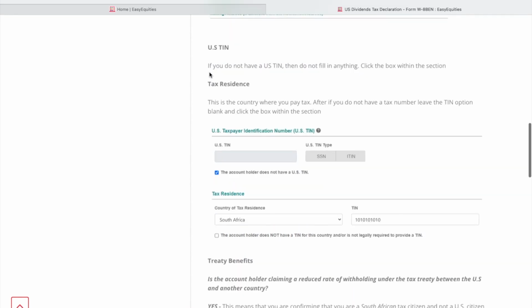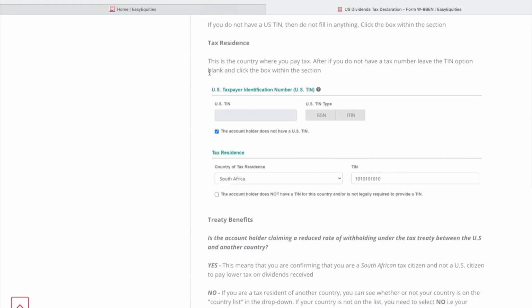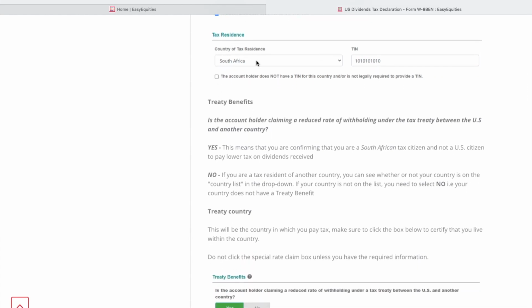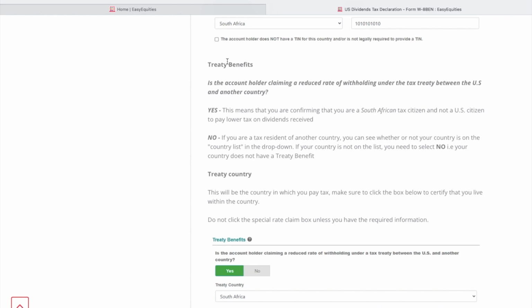For tax residents, where do you pay tax? 99% of people will be South African tax residents. Even some people who live abroad, like us, are still South African tax residents. We still pay tax in South Africa, so you don't have to worry about that. The account holder does not have a US tax number. Then you put in your country of tax residence. If it is South Africa, you put South Africa. If it is another country like Cyprus, you put that in, and your tax number in that country, unless you're not legally required to have a tax number, in which case you click over there.